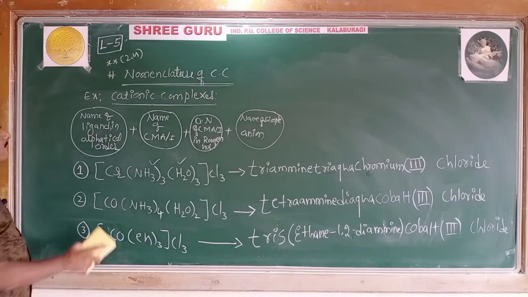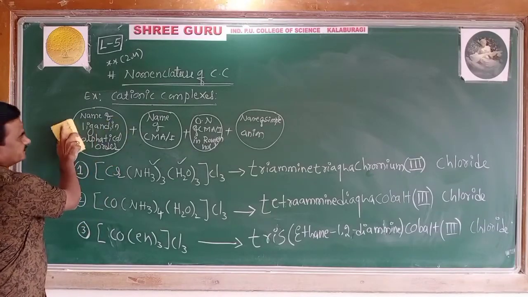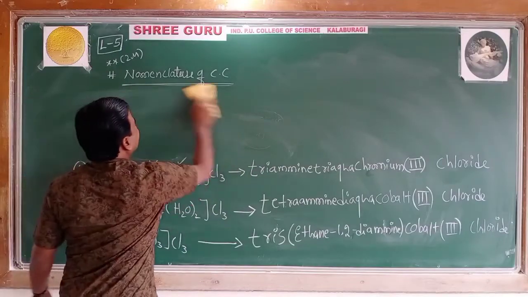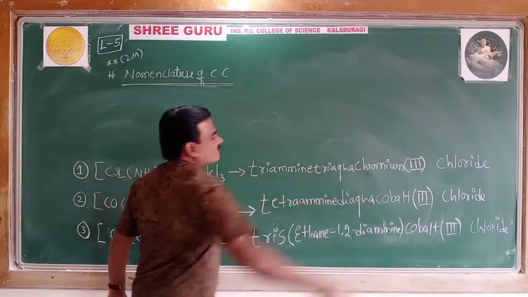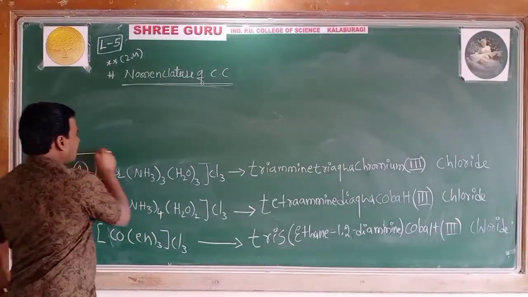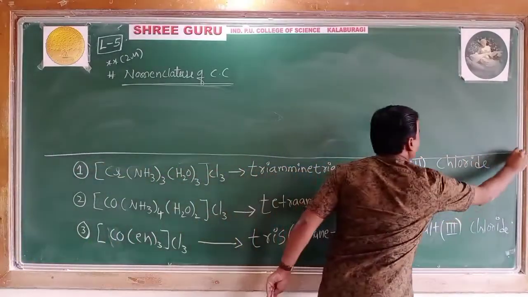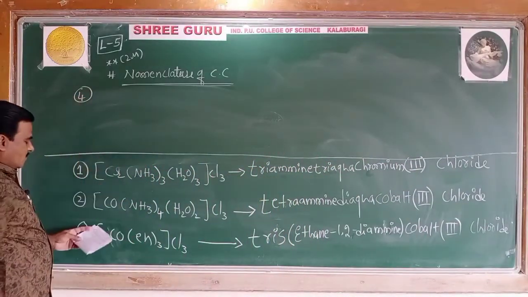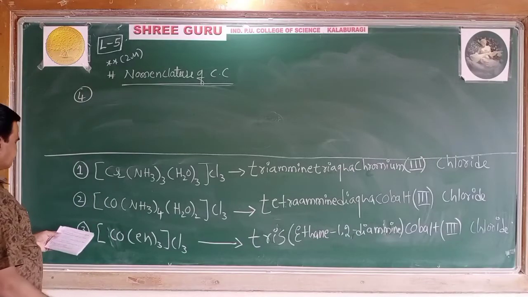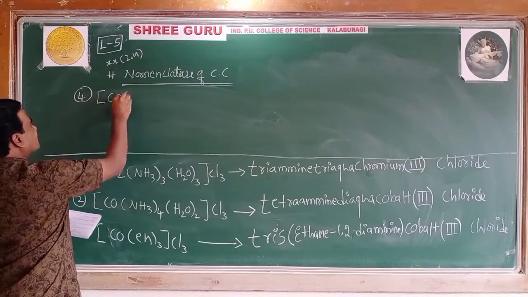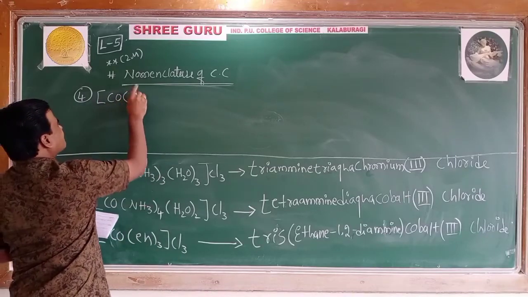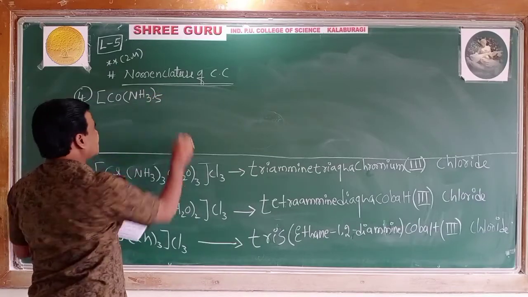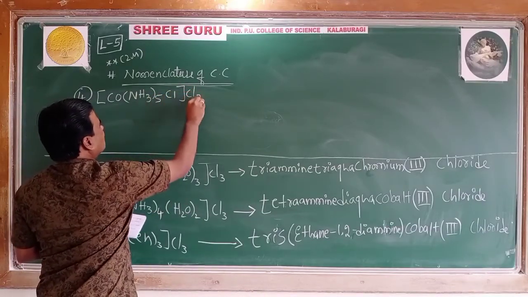Next, fourth one: Co, NH3 5 times, Cl, Cl2.